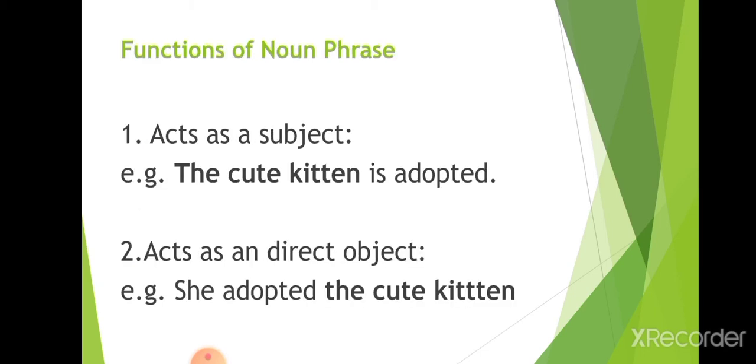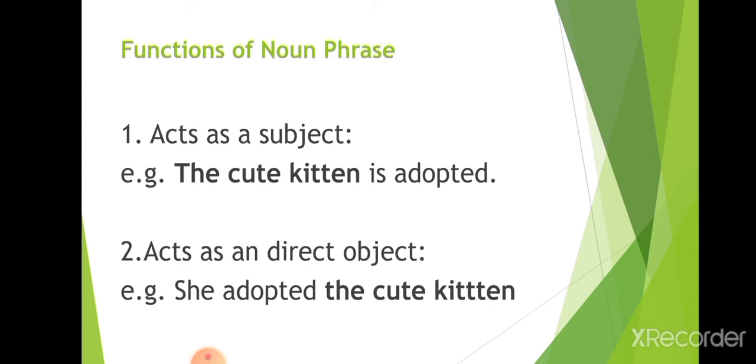Functions of noun phrase. A noun phrase acts as a subject. For example, the cute kitten is adopted. Here, the cute kitten is acting as a subject. You know very well, the subject is actually the doer of an action or the person, place or thing talked about in a sentence. Here the cute kitten is the subject.